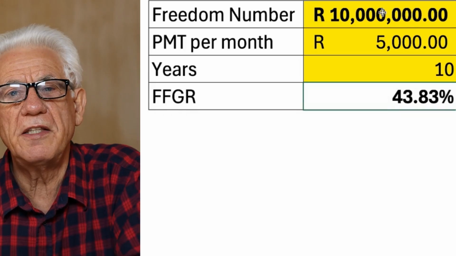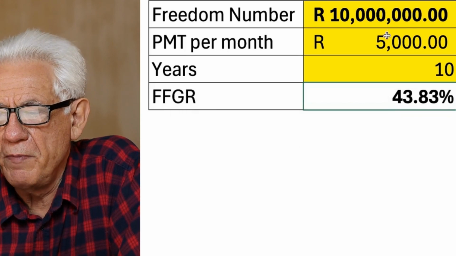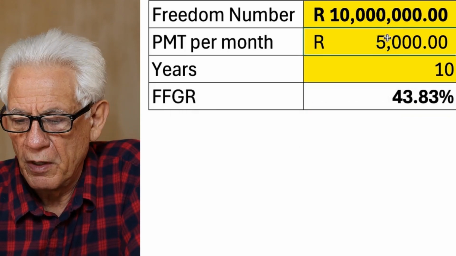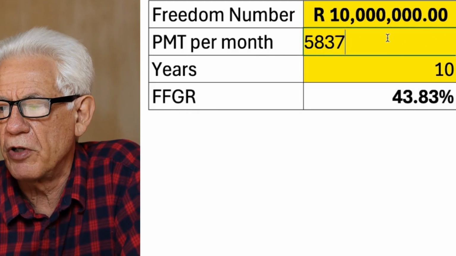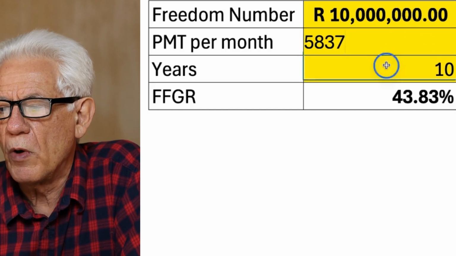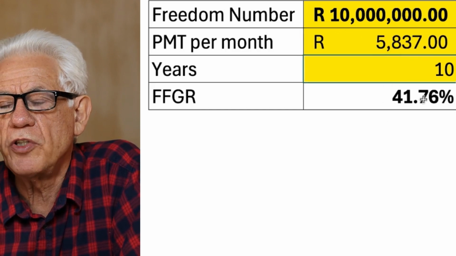So in 10 years' time, if I look at the growth that we're going to get, it is 6.65%. So now there's two things that I need to remember. How much is going to cost me additional? And if I look at the program, it tells me in the first year it's going to cost me 5,836 Rands. And if I look at how hard that money is going to grow for me, we see it's 6.65. So if you go back, I need 10 million in 10 years' time. We need to spend 5,800, and let's make it 37 to round it off. In 10 years' time, what growth must I get? I must get a 41%.